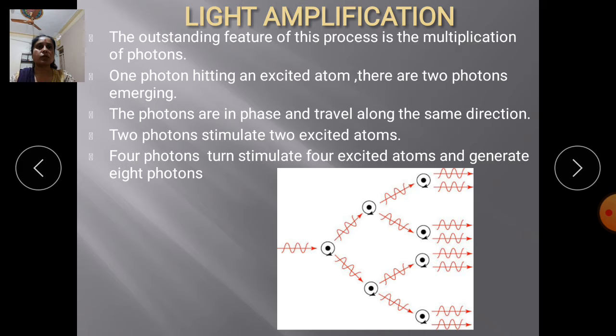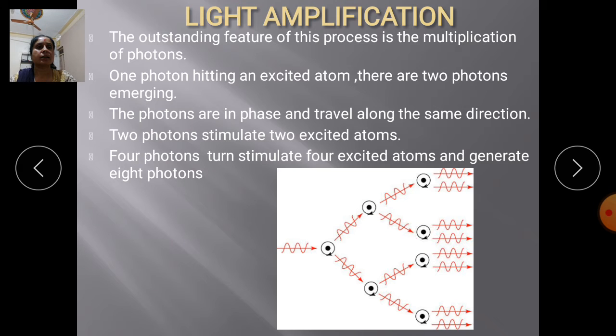Two photons stimulate two excited atoms. One is in the ground state and the second is in the excited state. Four photons stimulate four excited atoms and generate 8 photons.